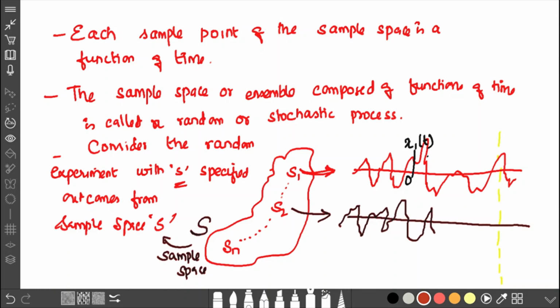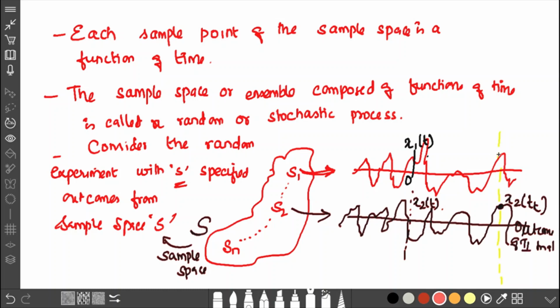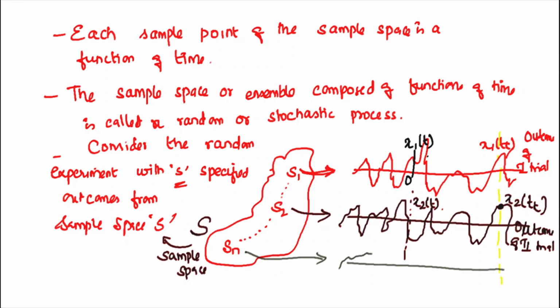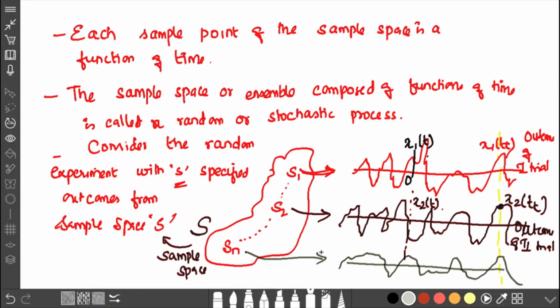We cannot predict those signals as the same occurrence next time. There will be a slight variation in the output. So each of the sample points, which is dependent on time, is represented here. The outcome of the first one is represented there, and the next one, the black one, is nothing but the outcome of the second trial. Similarly for Sn, if I am taking the nth value, then that is the outcome of the last trial, the nth trial, we can say.